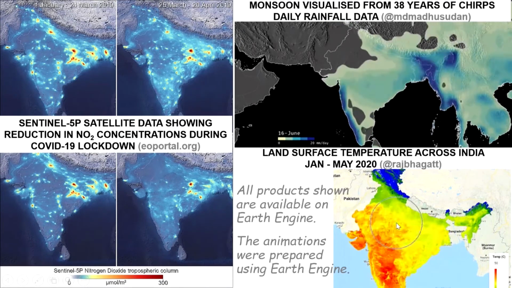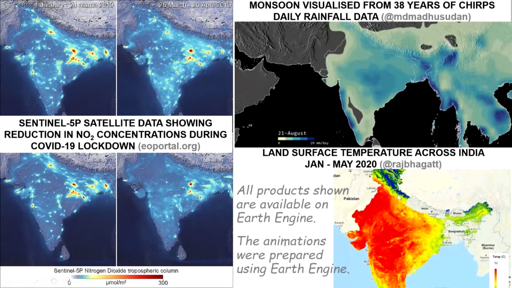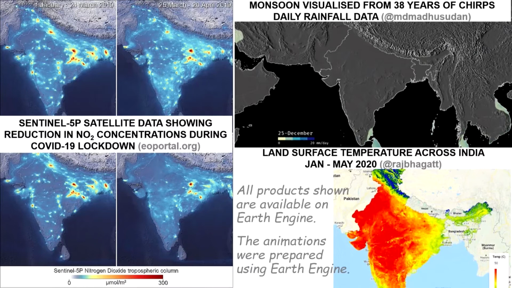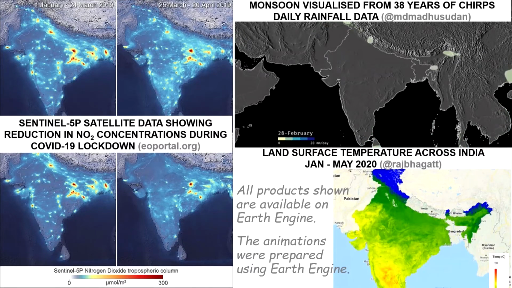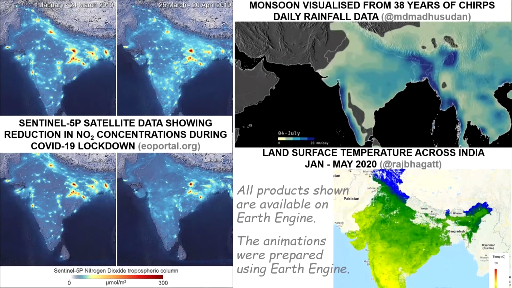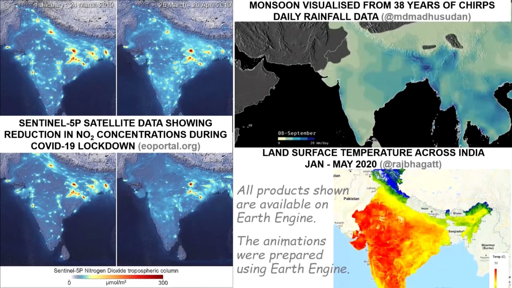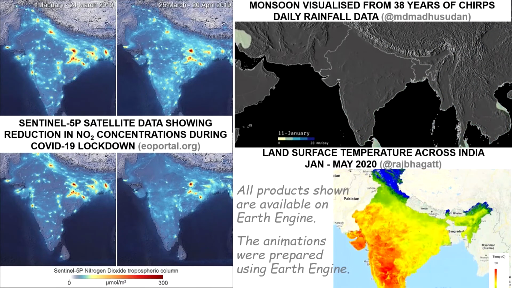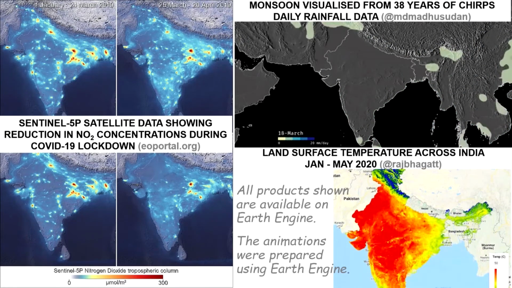This image on the bottom shows the land surface temperature, or basically temperature if you wish, in the country, and it is from January to May of this year itself, 2020. And here you see how it ranges from less than 20 degrees to over 40-45 degrees in a span of 5 months. So that is what I wanted to give you an overview of.